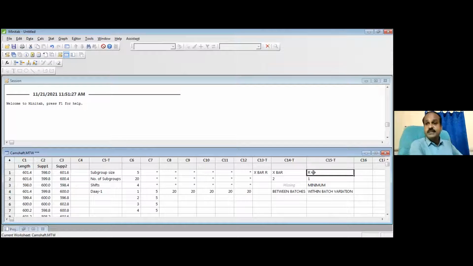Now, within batch variation is good. Now, what is next important to me? When will you take the next sample? First shift, you have taken one sample. When will be the next sample? Next shift. Why are you taking a sample again from the next shift? You wanted to see the between batch variation.